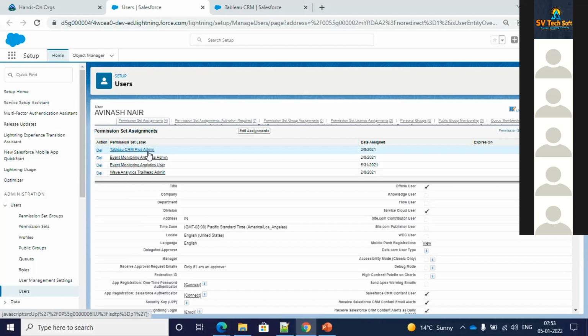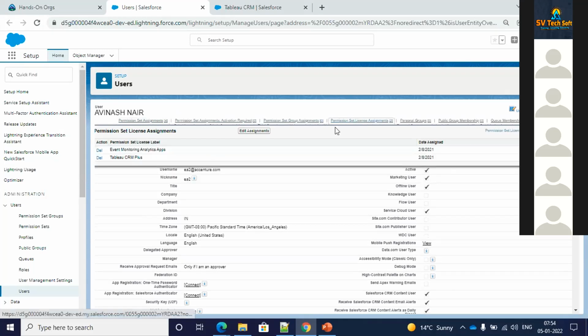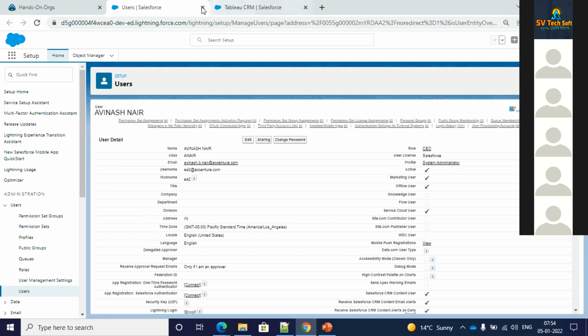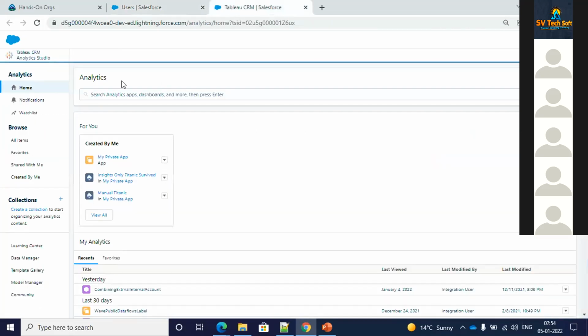But on a high level, in any organization, once they have that, they also need to have this permission set assignment, Tableau CRM plus admin. Only if they have that will they be able to log into Analytics Studio. Also you need the license assignment, Tableau CRM plus. So you need this Tableau CRM plus permission set license assignment, as well as the permission set assignment, Tableau CRM plus admin. Then once you see the Analytics Studio, this is where you will be landing.